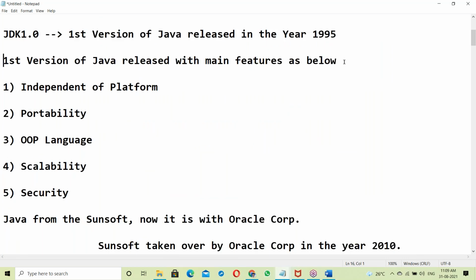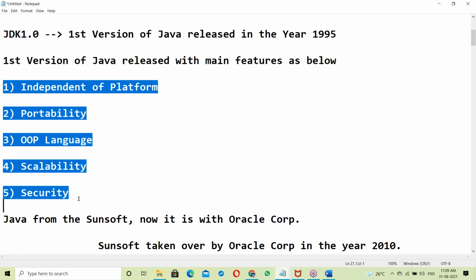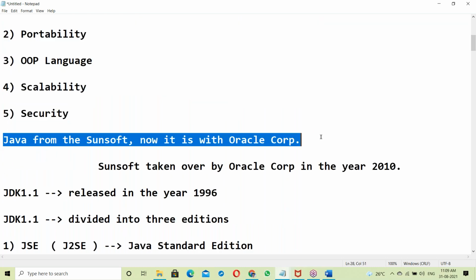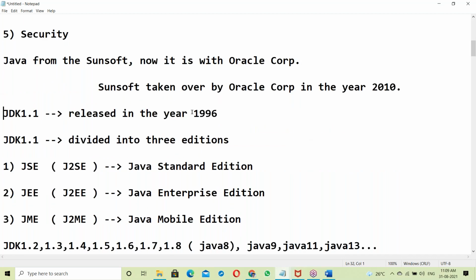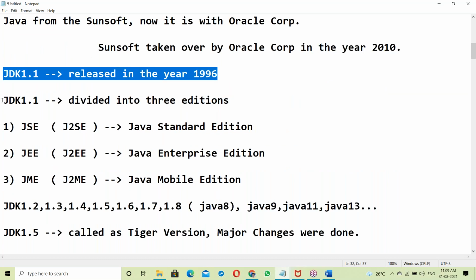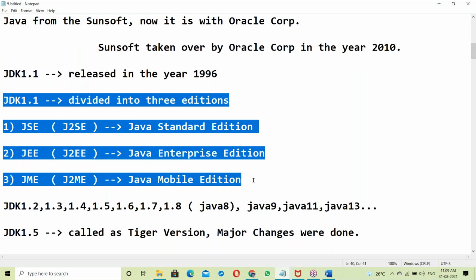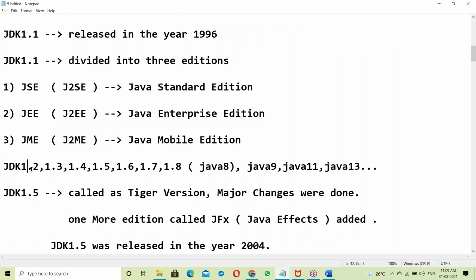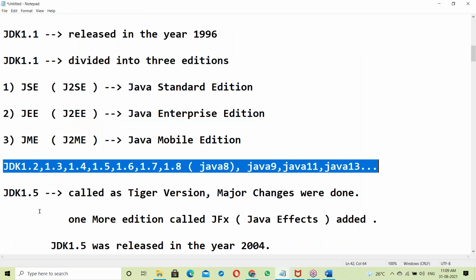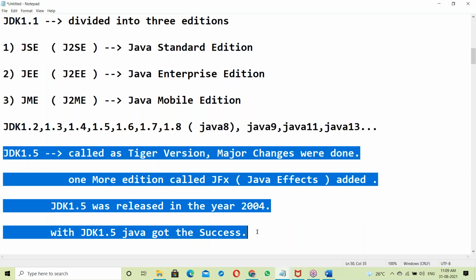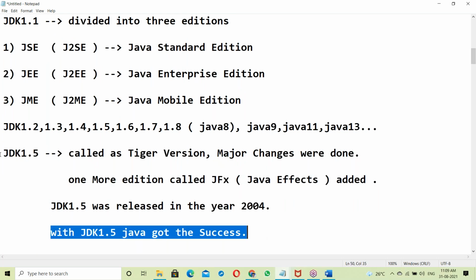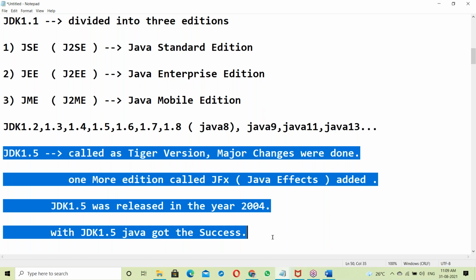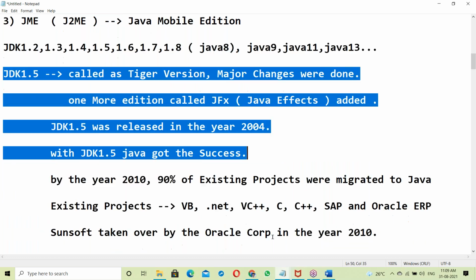The first version of Java was released with these main features. Java from Sun, now it is with Oracle Corporation. Next, JDK 1.1 in the year 1996. In JDK 1.1, Java was divided into three editions. Next 1.2 and so on, different editions. In that, JDK 1.5 is a main version. Major changes were done. With JDK 1.5, Java got success. It took almost 10 years to get the success.